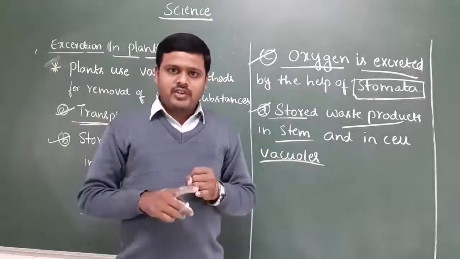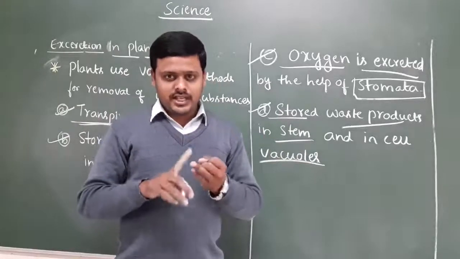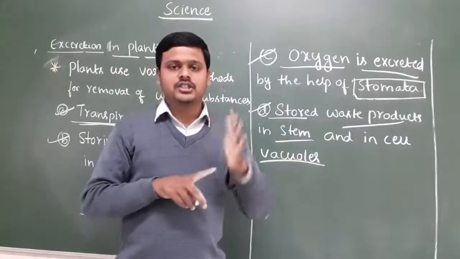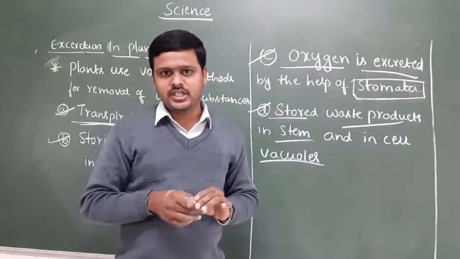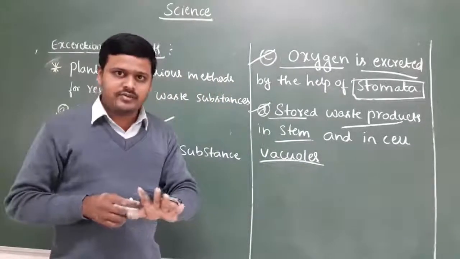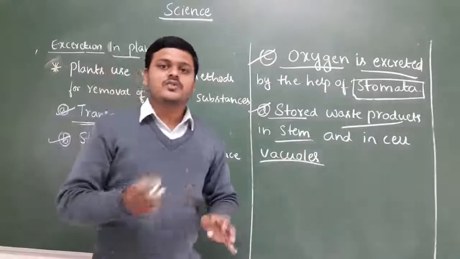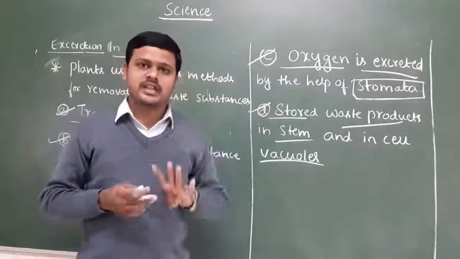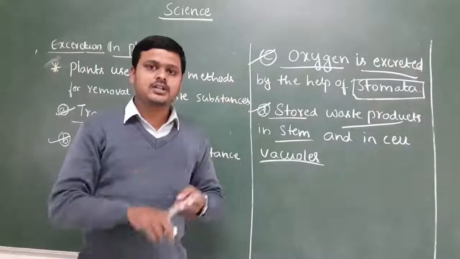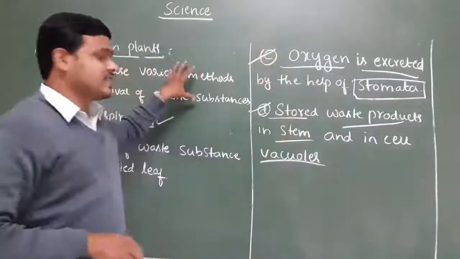Which are the 5? Digestion, respiration, transportation, excretion and reproduction. Apart from reproduction, we have discussed the 4 major life process activities: digestion, respiration, transportation and excretion.